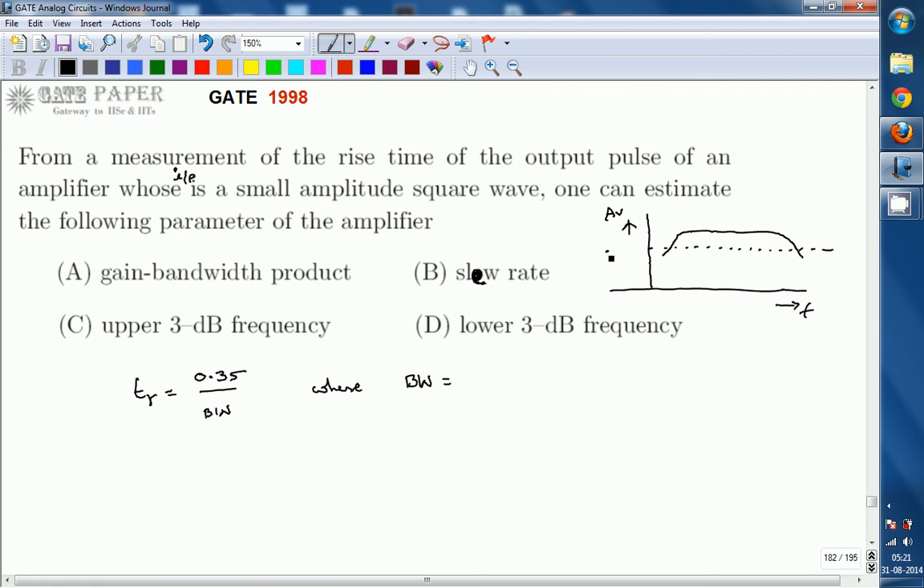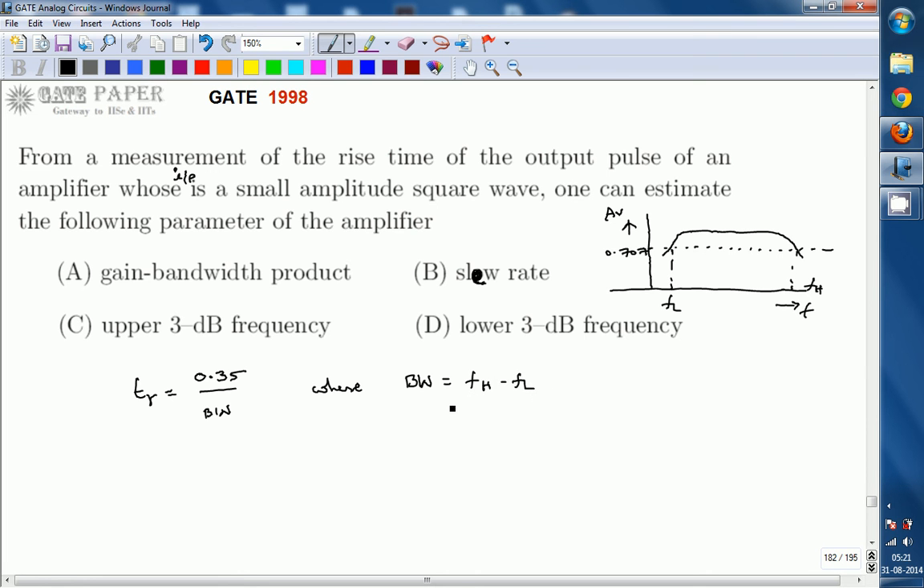So this dotted line is nothing but 0.707, which is 1 by root 2. So these are going to be treated as FL and FH. One is FL, the other is FH. So bandwidth can be treated as FH minus FL.